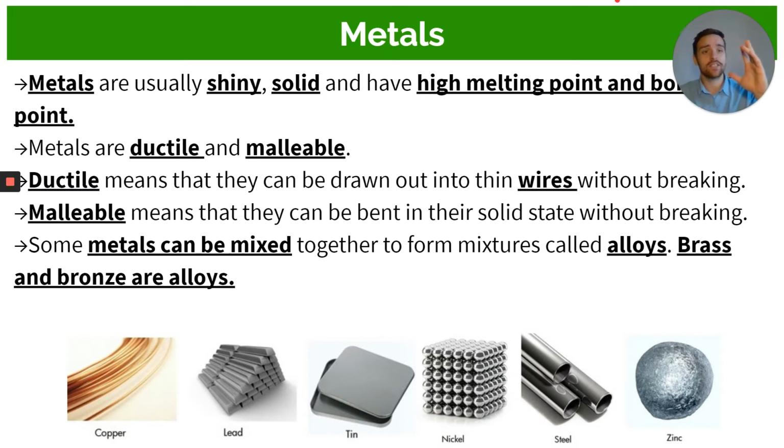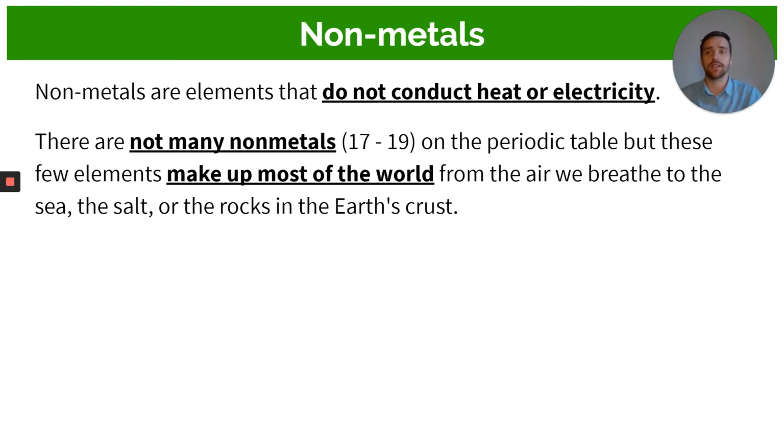Okay, all right, so I just want to quickly run through the slide again just to recap. Metals are shiny, they're solid, they have high melting and boiling points. That you should know. You should be able to tell me what ductile and malleable means, and I'll probably ask you a question about what's the difference between the two, so you should probably be able to do that as well. And then also you should be able to tell me what alloys are and give me two examples of them. Okay, fantastic.